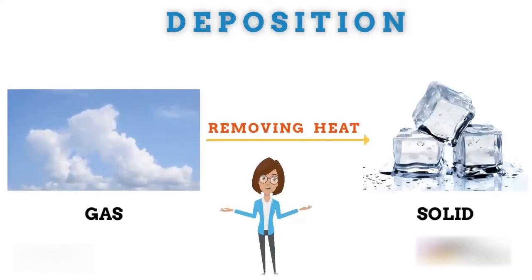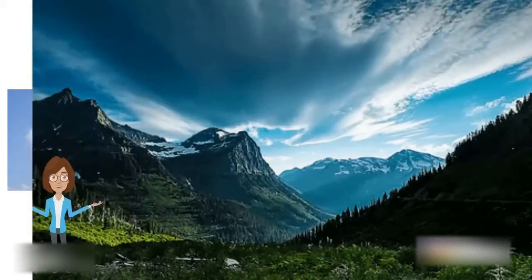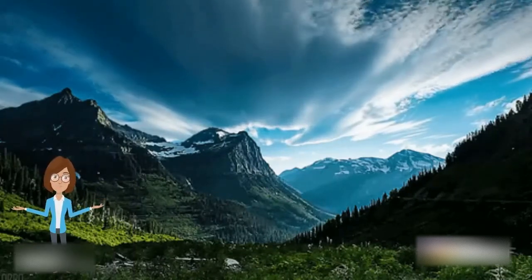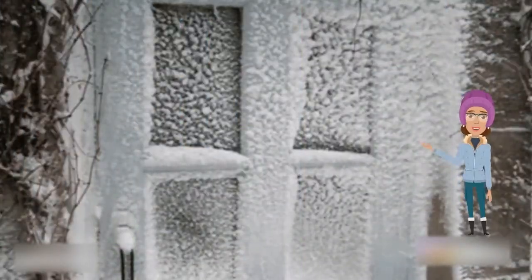Deposition is the transition of a substance directly from the gas to the solid state on cooling, without passing through the liquid state. It is how snow forms in clouds, and how frost forms on the windows.